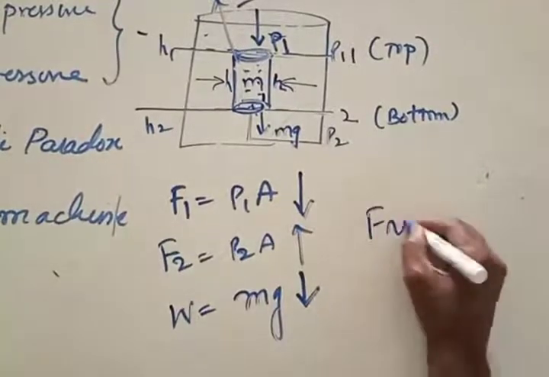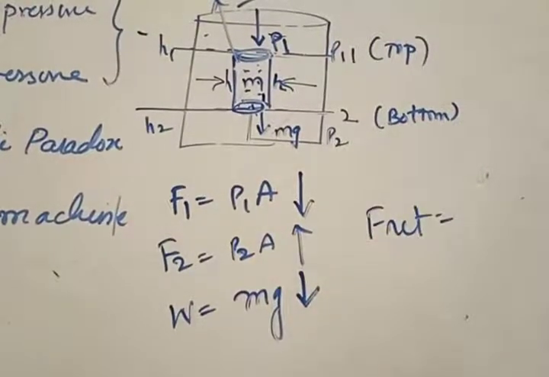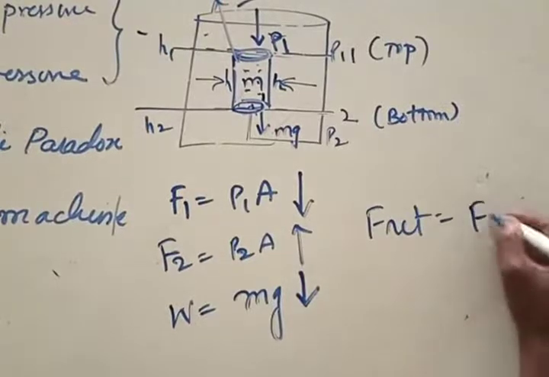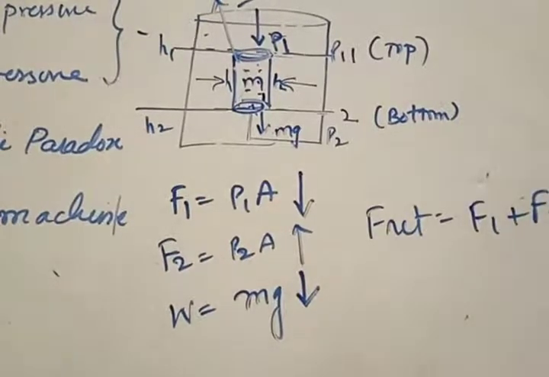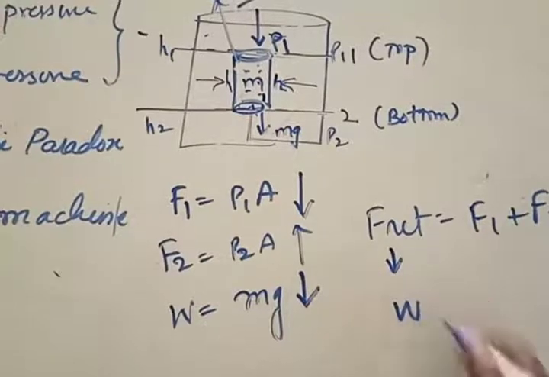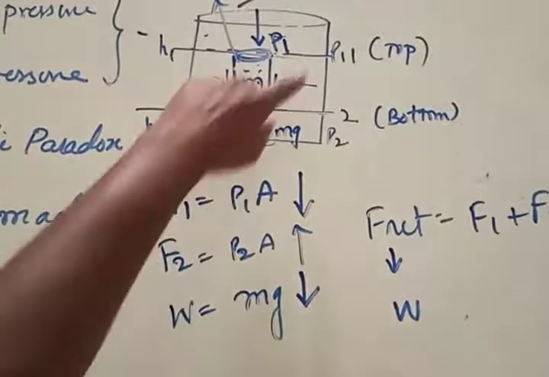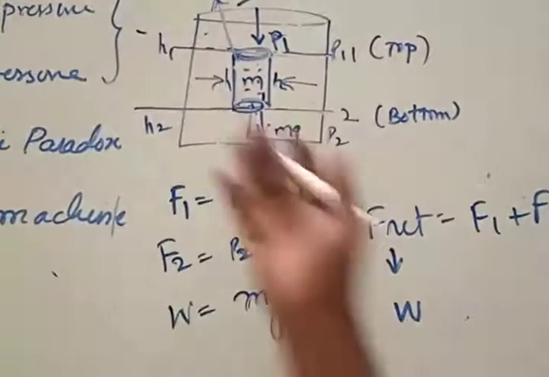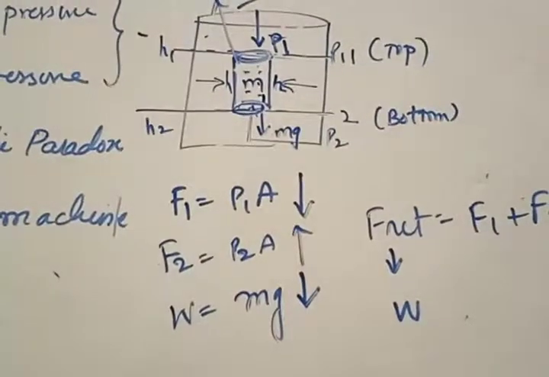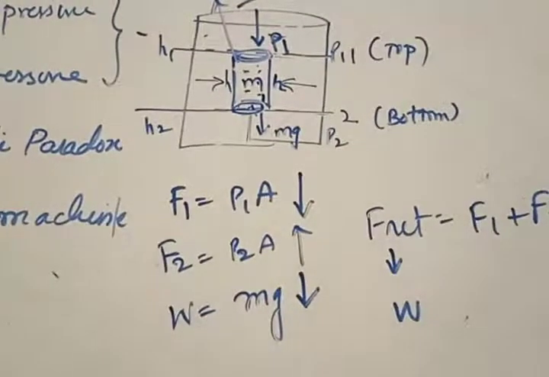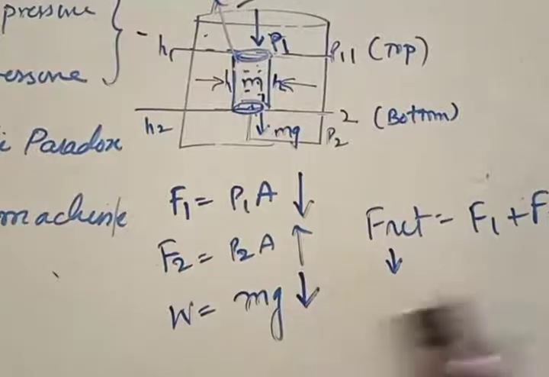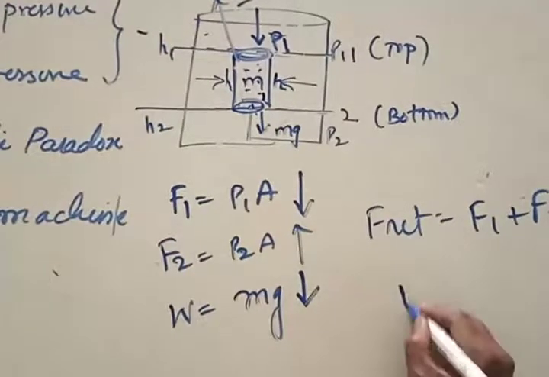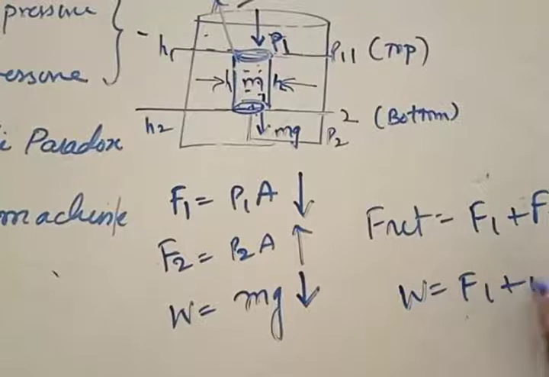Then the net force acting on the body is the sum of F1 plus F2. This net force is balanced by the weight of the body. That is W is equal to F1 plus F2.